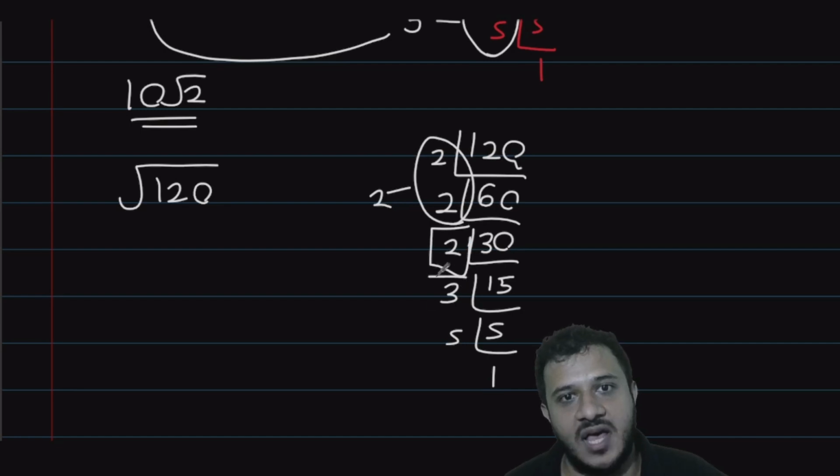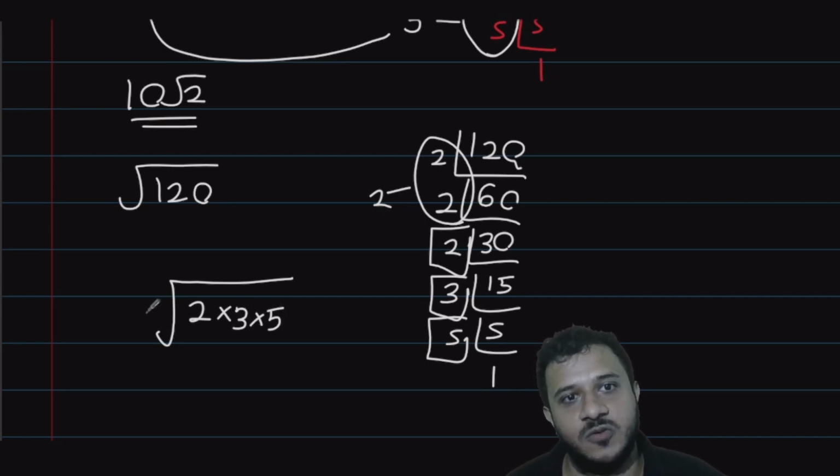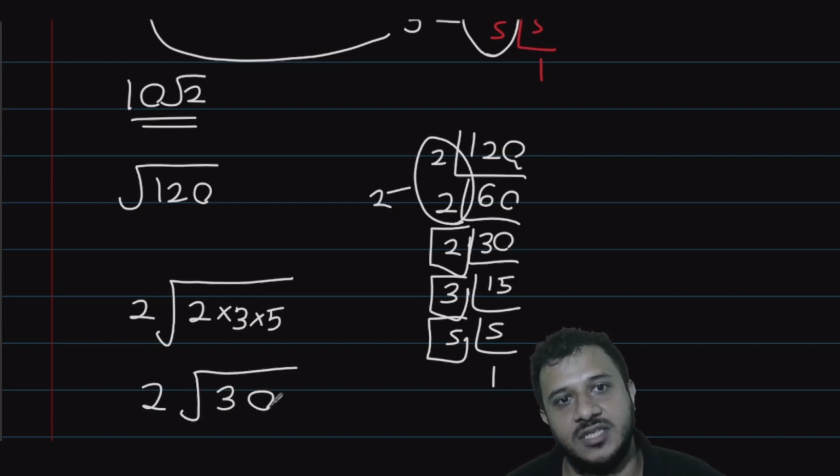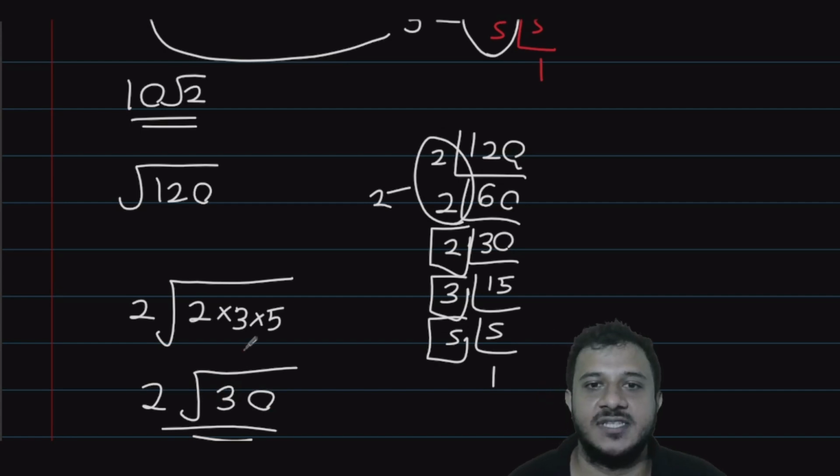And this 2 and the 3 and the 5 are loners. So those loners will be inside the root, while this 2 will come outside the root. So you will get your answer as 2 root 30, because 2 times 3 times 5 is 30.